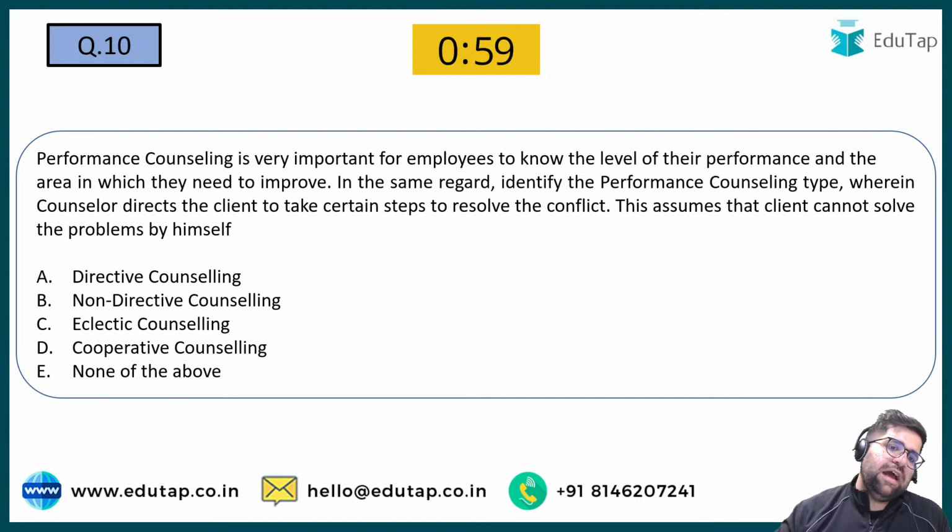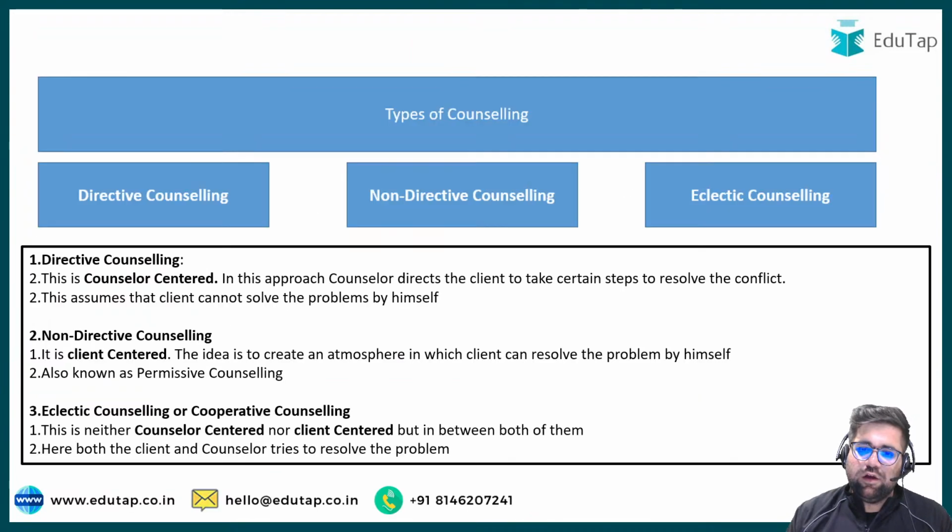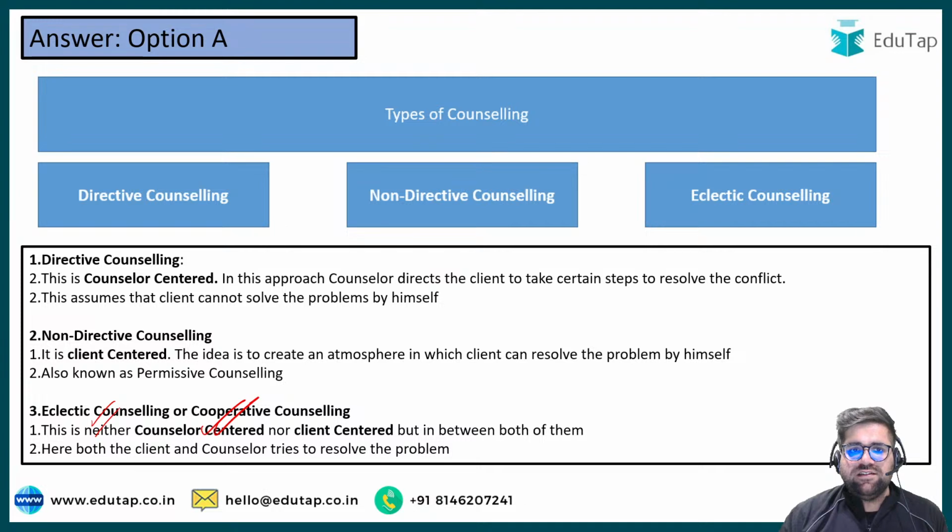Yes, the answer will be directive counseling only. Under directive counseling, the superior thinks that the subordinate on whom performance counseling is being done is not capable, and I will just give the commands myself. This is known as directive counseling. Now, counseling can be of three types: directive, non-directive, and eclectic. Directive is counselor-centered or superior-centered. Non-directive is the vice versa of directive. And the last, you also have cooperative counseling, which is also known as eclectic counseling. So now, my friends, the answer will be option number A.